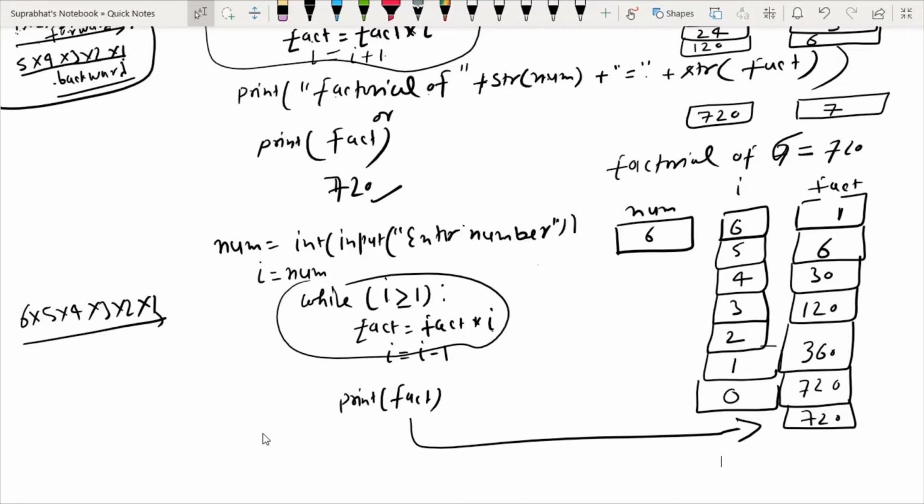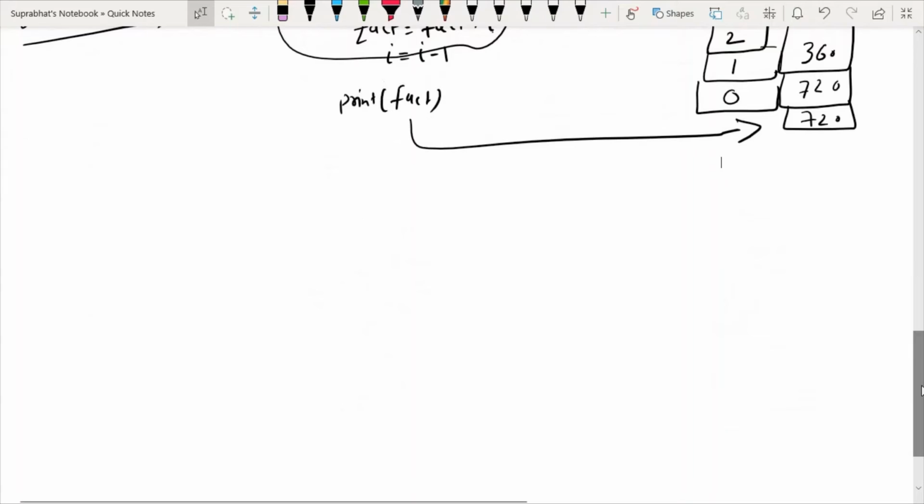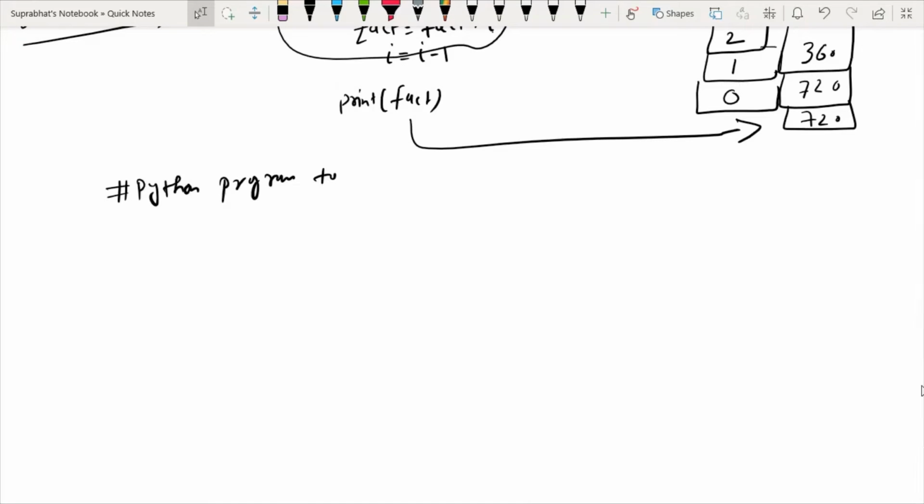So again I am going to make this program using a for loop. Same program: Python program to calculate factorial using for loop.